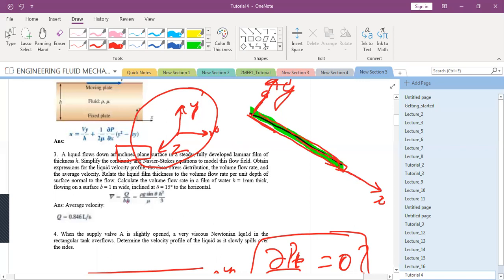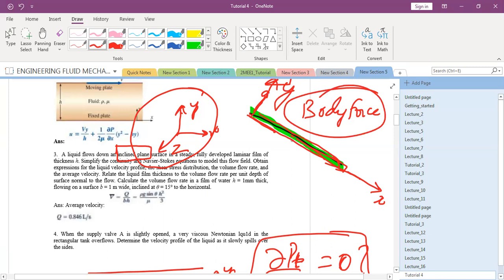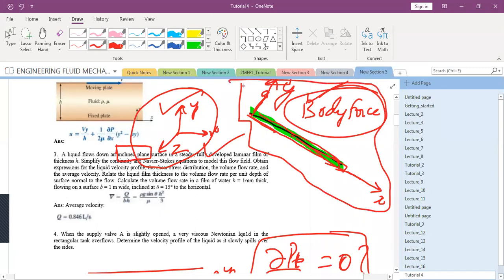You could take the gravitational pull, if you want, in this direction, then only the body force needs to be resolved. You need not do anything with the surface viscous force. So it is much easier to treat this body force for this inclination. That is a trick here. You could solve it with this coordinate system also, it is not incorrect, but this would help you to solve the question much more easily. Any doubts to anyone?